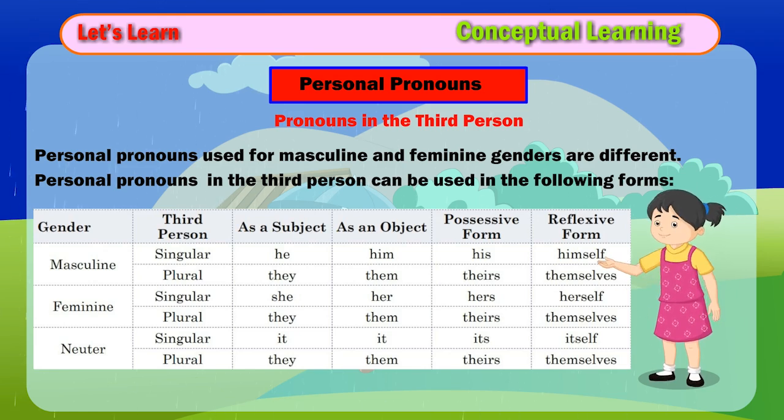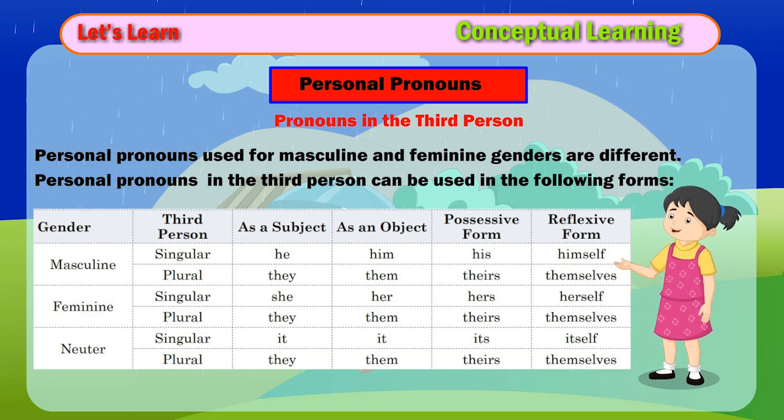Masculine, singular: he, him, his, himself. Plural: they, them, theirs, themselves. Feminine, singular: she, her, hers, herself. Plural: they, them, theirs, themselves. Neuter, singular: it, its, itself. Plural: they, them, theirs, themselves.